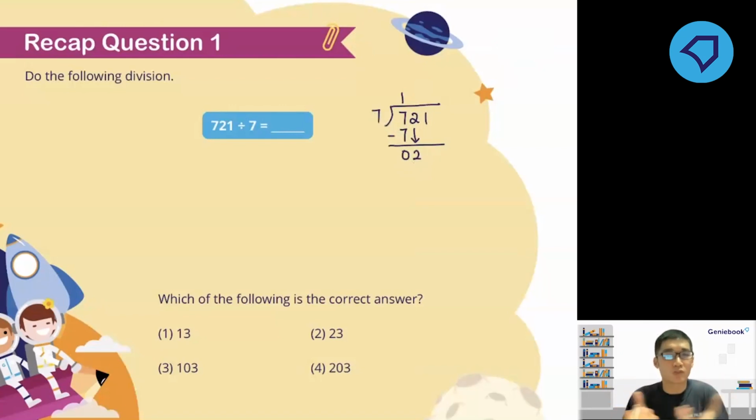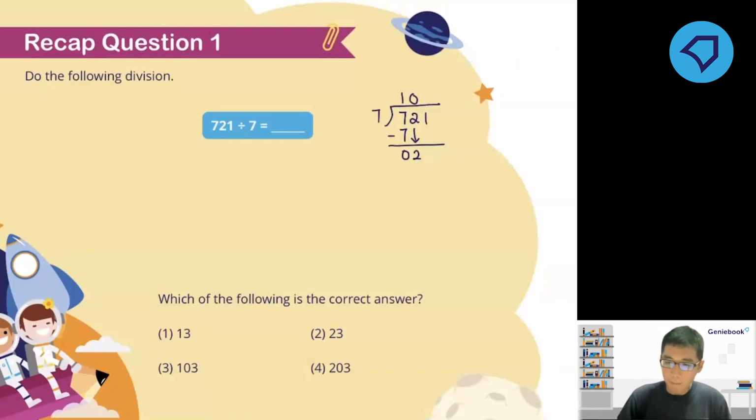Imagine I got 2 apples. How do I split these 2 apples among 7 people? I'm not going to cut the apple or anything. If there are 2 apples and 7 kids, how am I going to share it? I can't. So I'll put a 0 here. A lot of you probably forgot to put a 0 here, that's why you put the answer as number 1 instead. But take note of this.